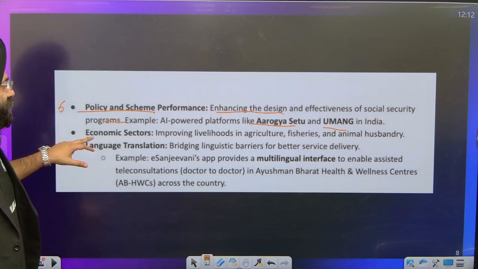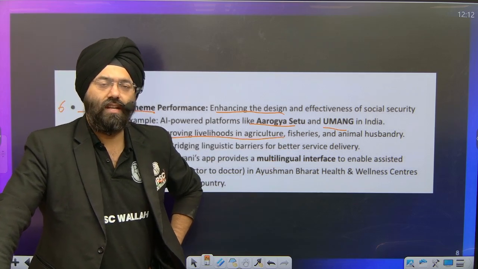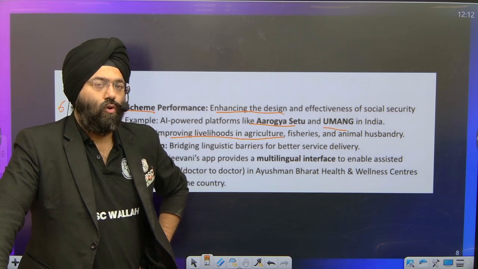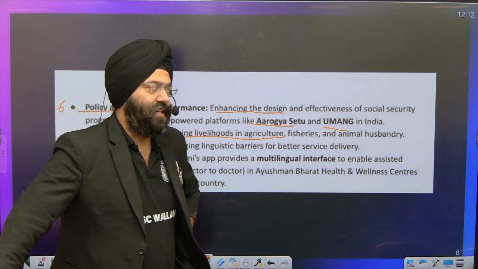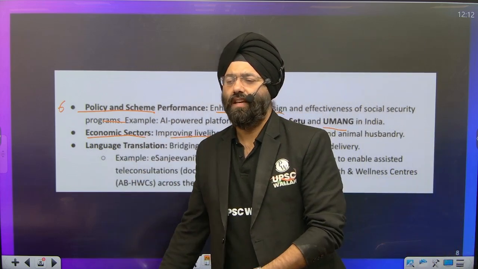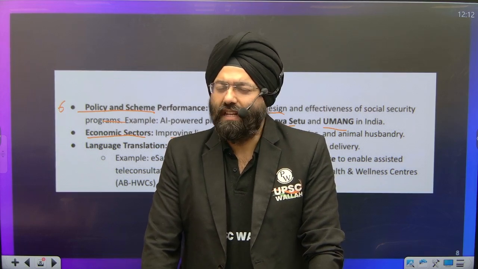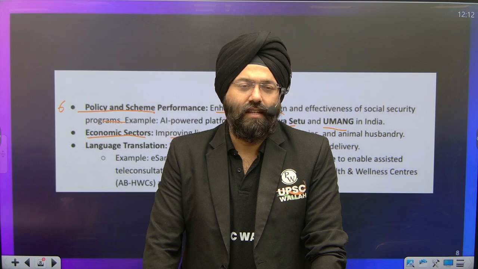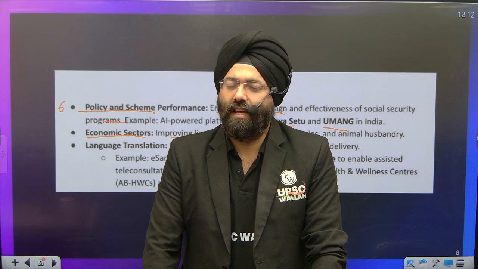If we go with the aspect of the economic sector, improving livelihood in agriculture, fisheries, and animal husbandry. Economic aspect: the companies which are involved in artificial intelligence, supply of artificial intelligence software, are doing very, very well. If you see, the war or the fight among the IT giants in the future is going to be about who has better AI software, right? Because the traditional software systems used to be simple, on the basis of certain data being input and some programs being coded. That time has gone now. It is about how strong the artificial intelligence network or the programming of the various companies is. So we need to realize that if Indian companies lag behind, they will face issues.